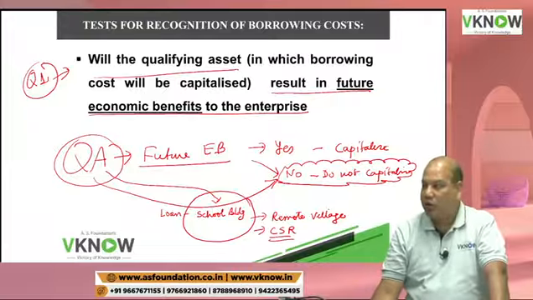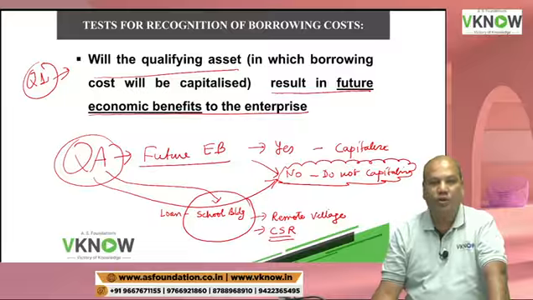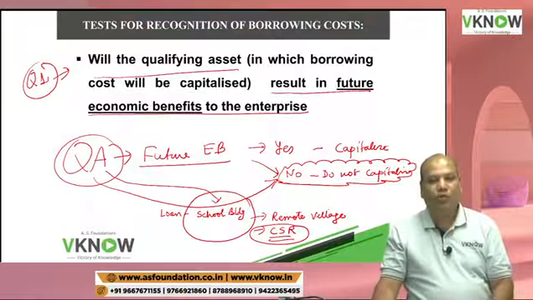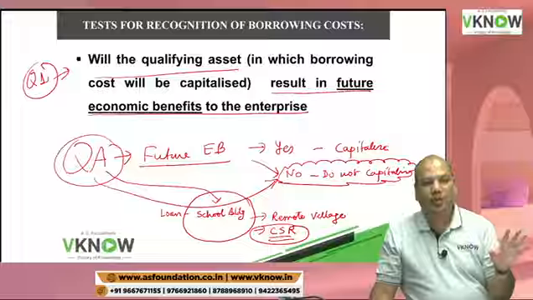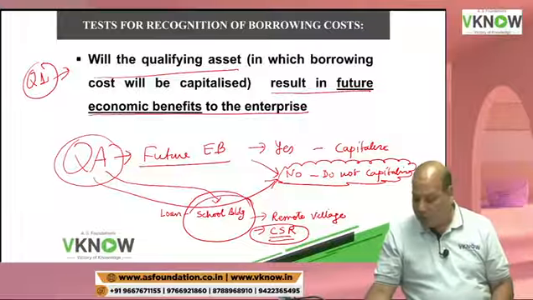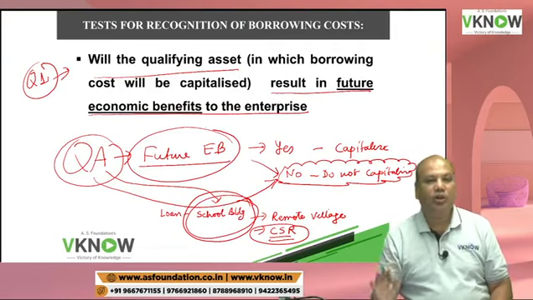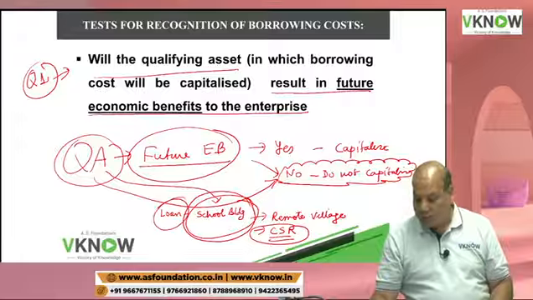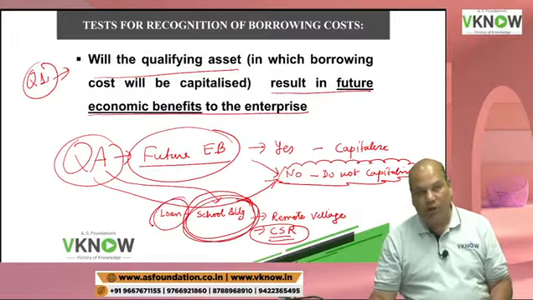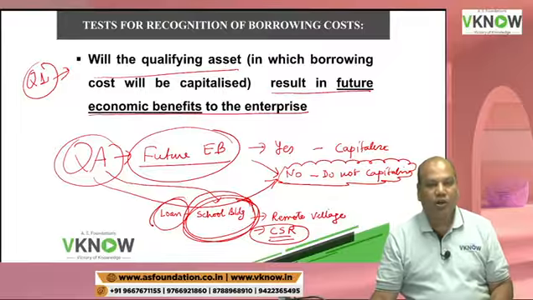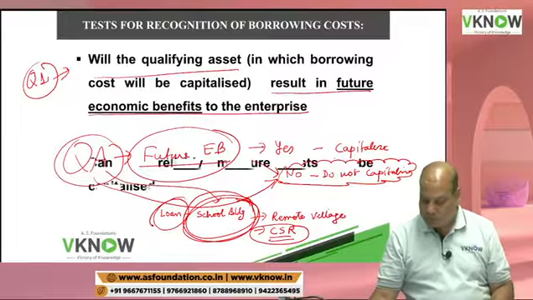What is CSR? Corporate social responsibility, which means that the company is creating this school building to meet its CSR expenditure requirement. But this building will not generate any future economic benefit to the enterprise. Therefore, in this case, even if you have taken a loan for a school building, the interest will not be capitalized. The interest will be charged to P&L account.